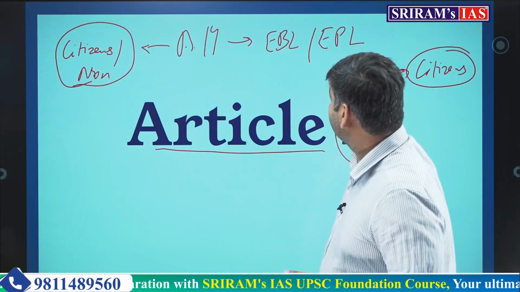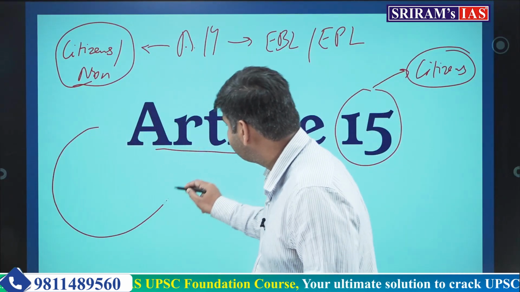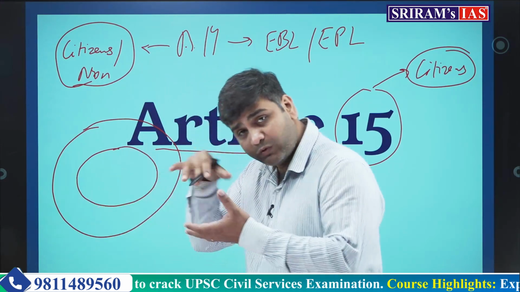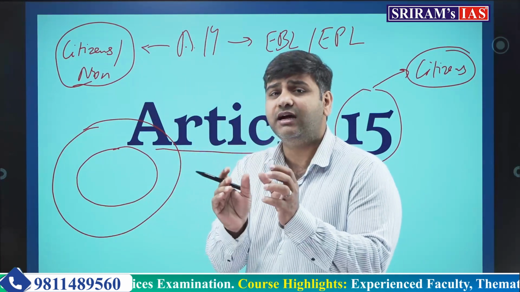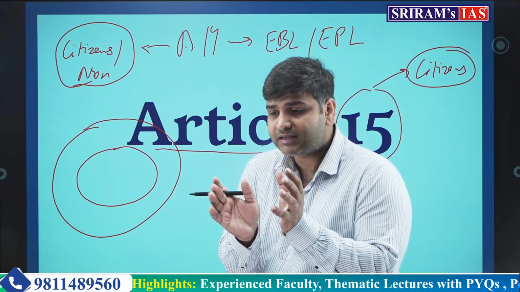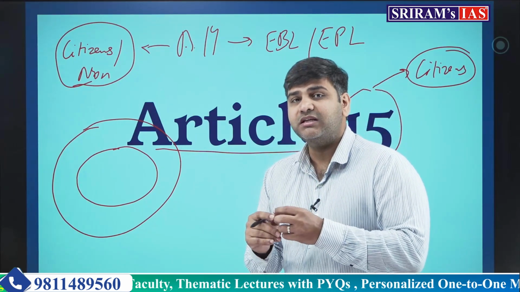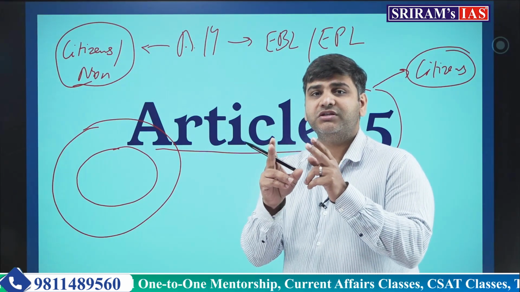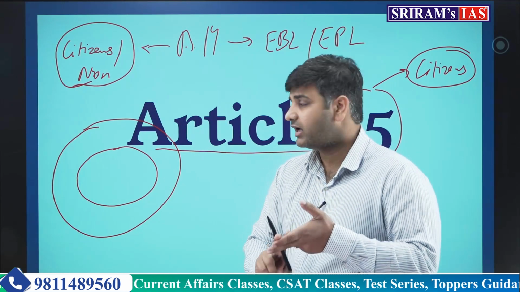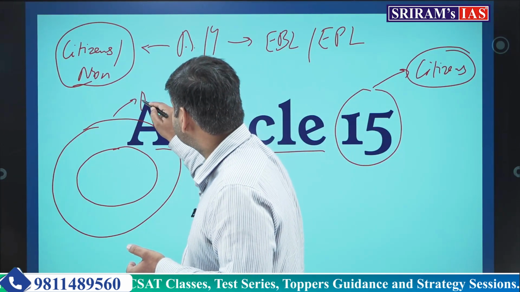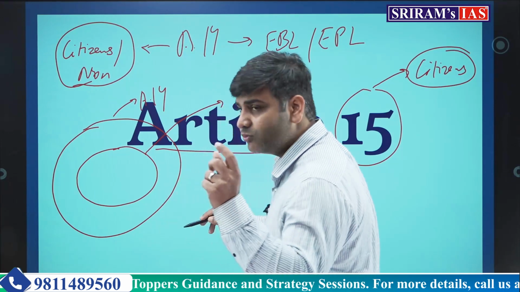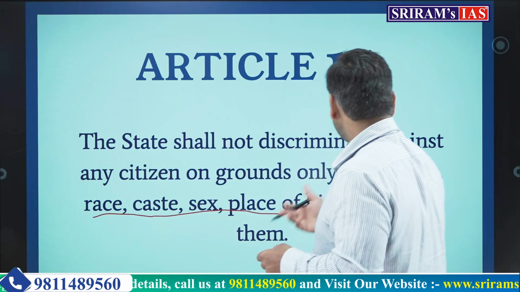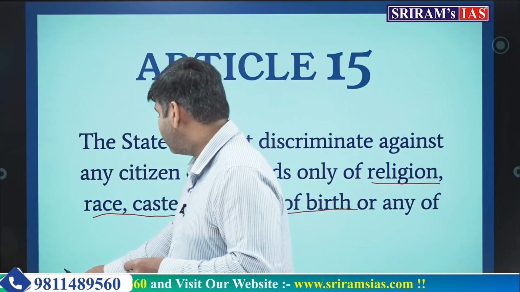So Article 14 is a bigger concept and Article 15 is a smaller concept within Article 14. It is particularizing Article 14. When I say particularizes, it simply means that it gives you a specific direction on where the prohibition of discrimination has to happen. I hope you have understood. So this is the broader concept, Article 14, and this is the particular concept of Article 15, which provides the grounds on which discrimination shall not be done by the state.